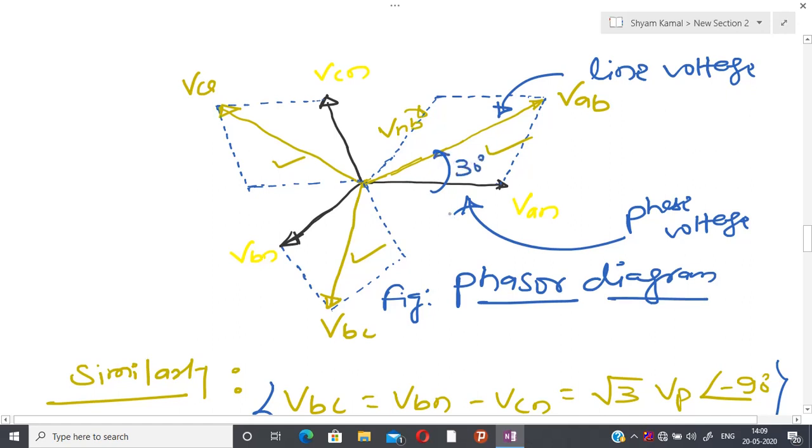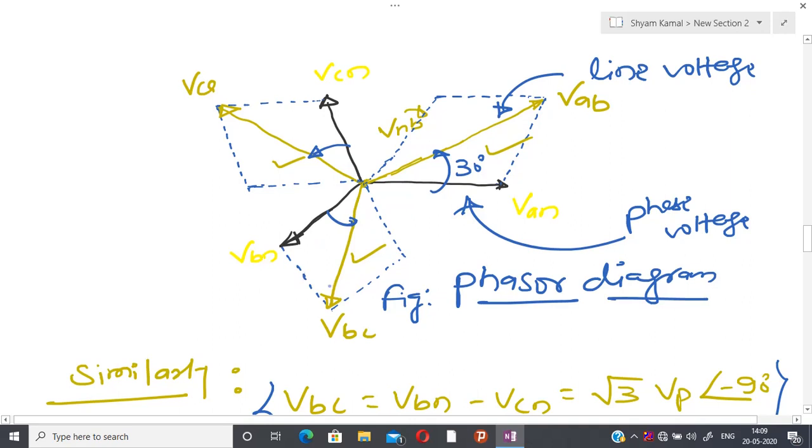So we are saying that line voltages lead their corresponding phase voltages by 30 degree. Similar kind of situation here, if you see, this angle is also 30 degree. Similarly, this angle is also 30 degree.